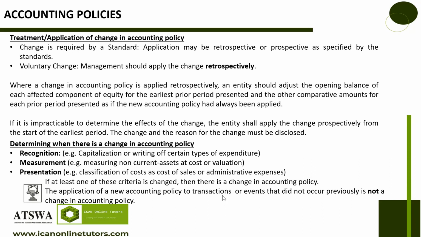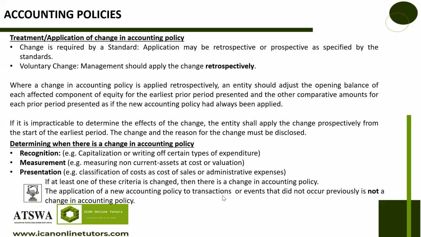If it is retrospective, it means that we should go back and correct those things and apply that particular standard that we want to use now to the previous financial statement. However, it might also state that it should be prospective.